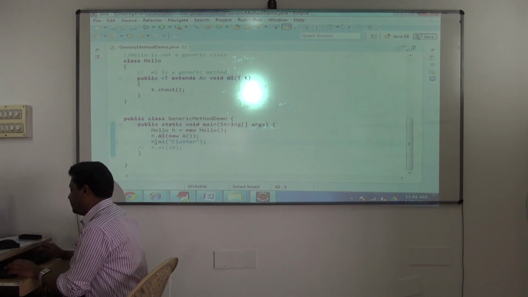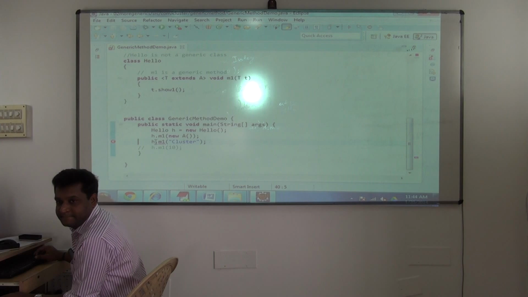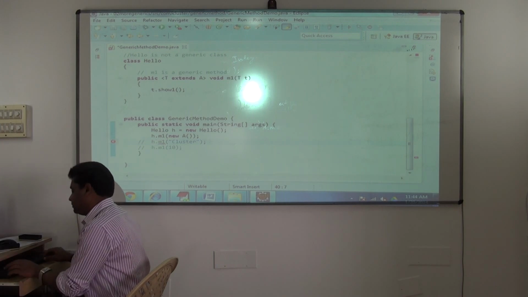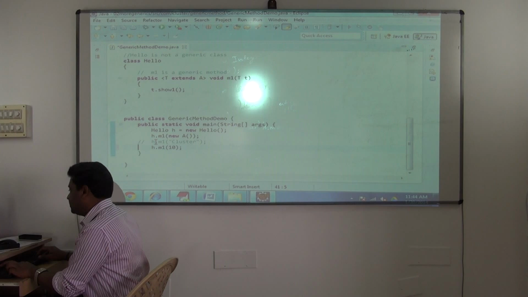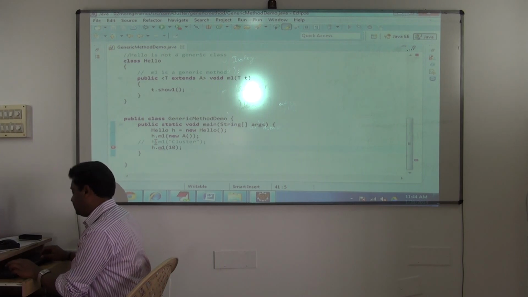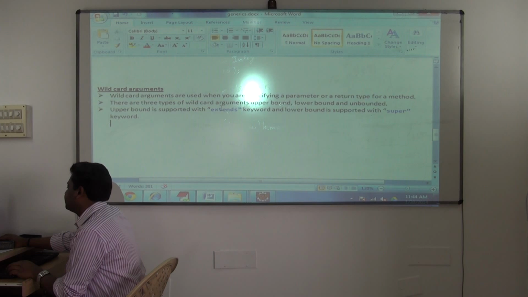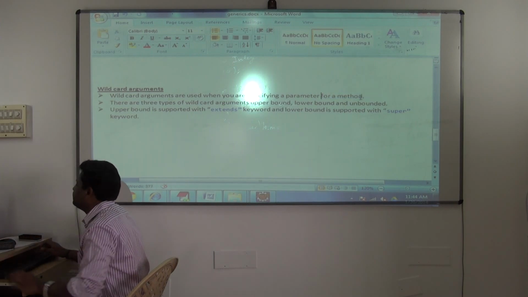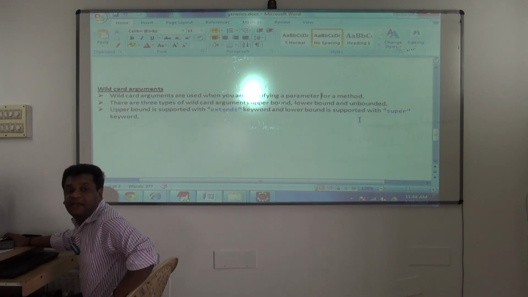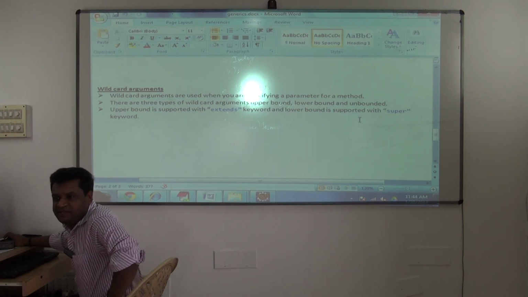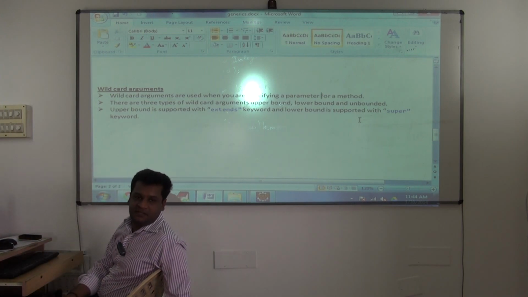And see this, if I try to pass one string argument, error. Done? Even if I try to pass this one, it will give me an error. Clear? I think it will be used only for specifying a parameter. Remove the return type. And you are specifying a parameter for a method. Yeah, that's one mistake. Just rectify it. Clear with this?